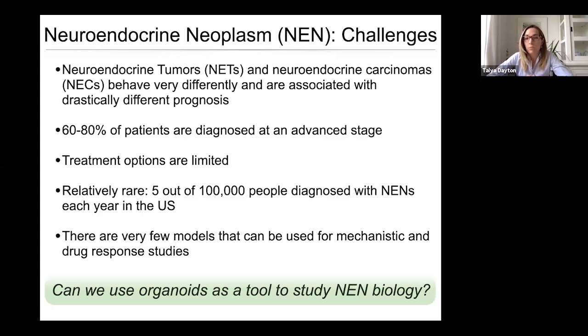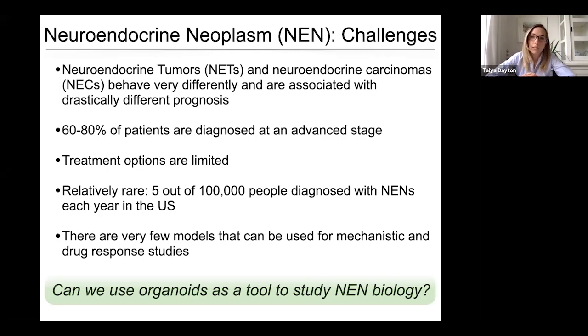These tumors are also relatively rare, which means that we have relatively fewer patient samples to learn from. And finally, one of the biggest challenges that we are faced with is the fact that there are very few preclinical models that can be used for the kinds of mechanistic and drug response studies that are required in order to try to identify new therapeutic avenues for these patients.